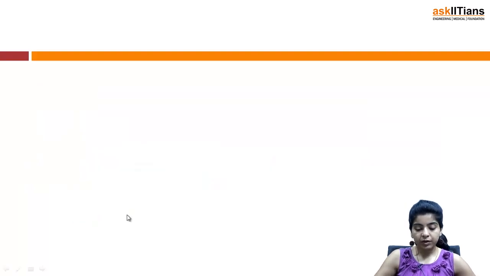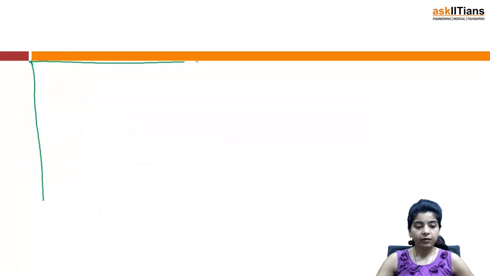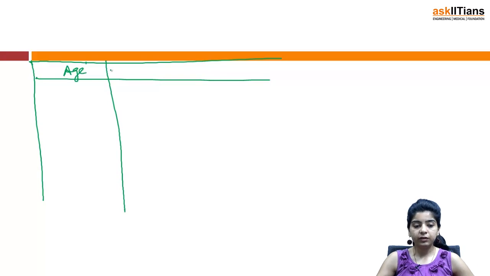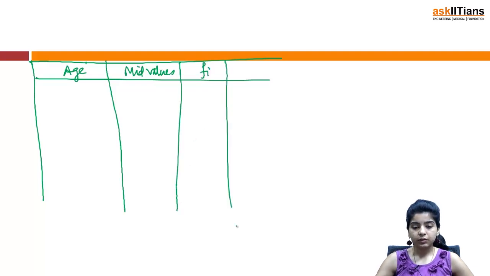So you can just prepare a table, and we'll have age, that will be the intervals. Then you'll find out the mid values, as it's a continuous distribution. Then we'll have frequencies, and you'll calculate cumulative frequencies.